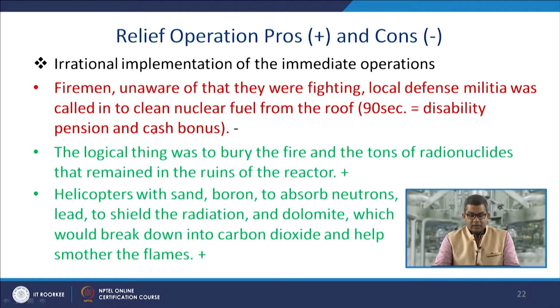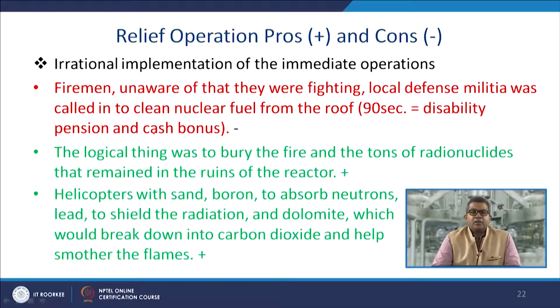Now there were certain relief operations carried out, and there were certain advantages and disadvantages associated with the irrational implementation of immediate operations. The firemen were practically unaware that they were fighting radioactive contamination. The local defense militia was called to clean the nuclear fuel from the roof, and 90 seconds of work was equal to a disability pension and various kinds of cash bonus. So they were awarded this type of compensation.